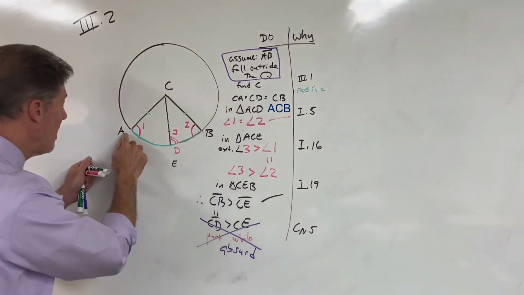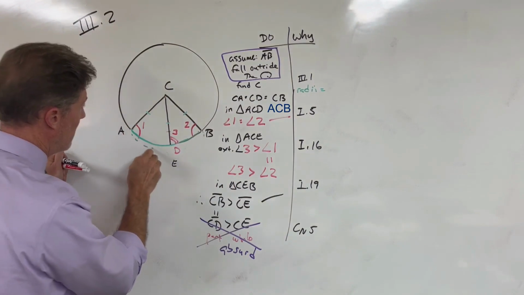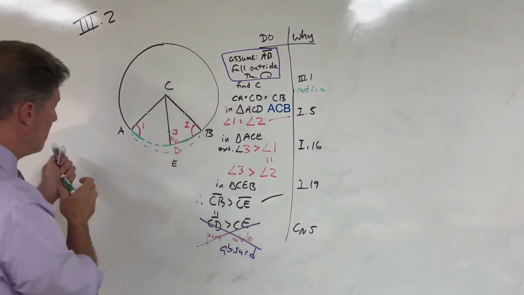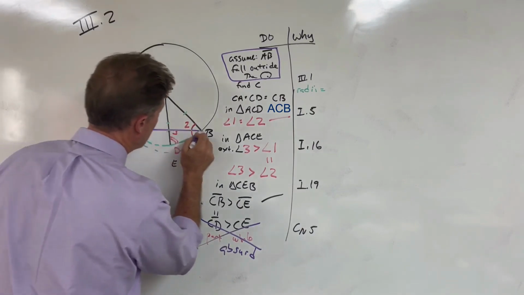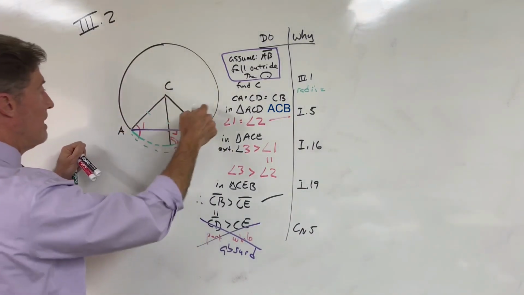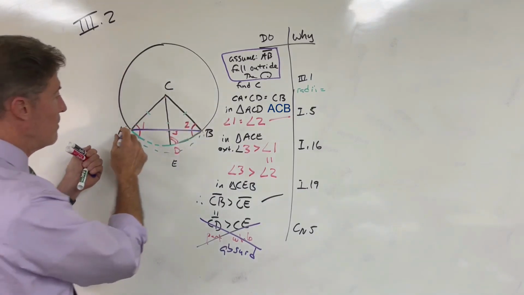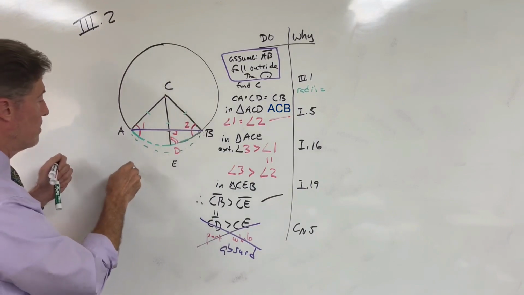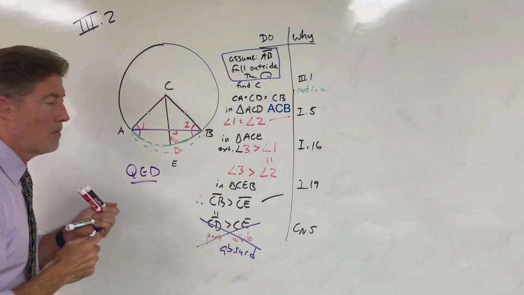So it can't fall outside the circle. It can't fall on the circle. Therefore, the only place it can fall is inside the circle. And that's what we're trying to prove, that any 2 points taken at random on a circumference, if you join them with a straight line, that line will fall inside the circle. And since we've proved that, we conclude with QED.